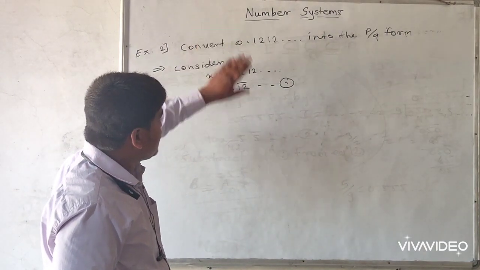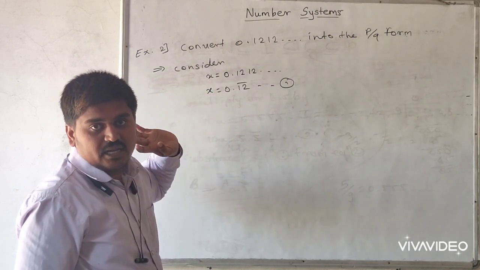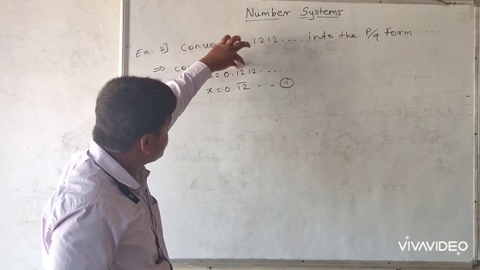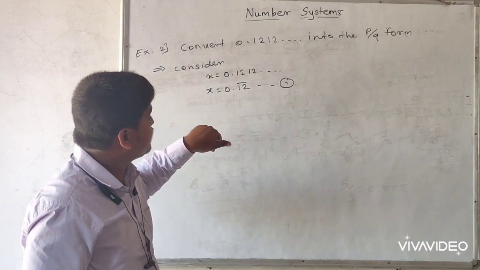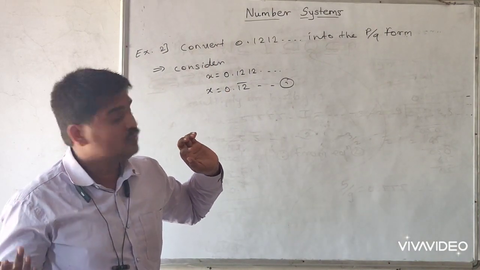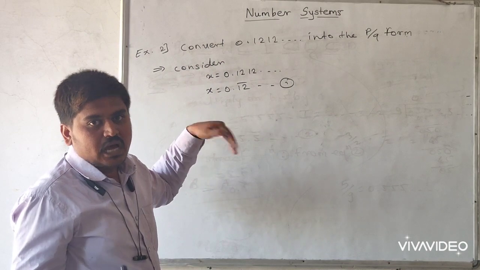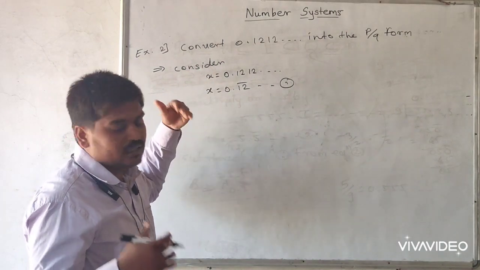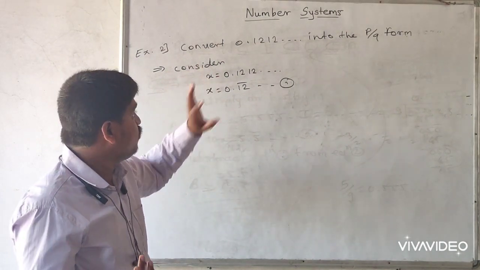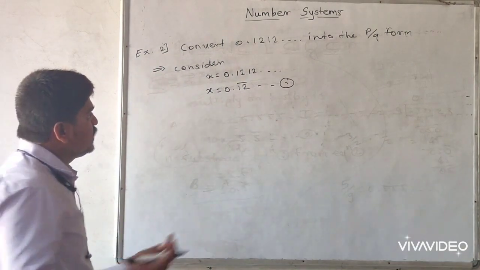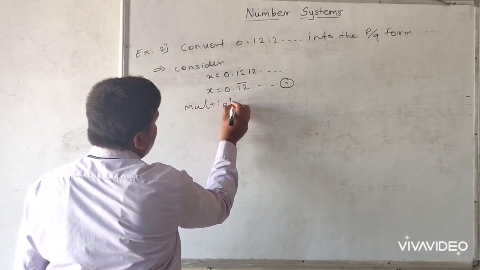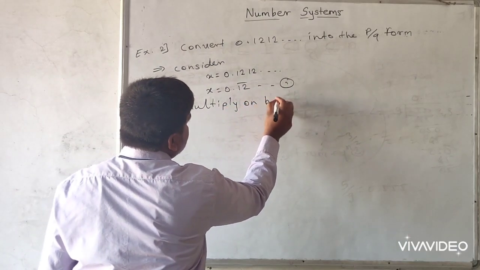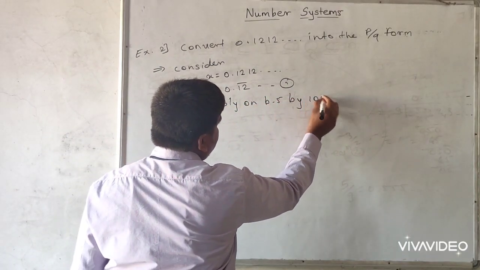If 1 digit is repeated, then we multiply on both sides by 10. If 2 digits are repeated, we multiply on both sides by 100. If 3 digits are repeated, we multiply on both sides by 1000. Similarly we multiply by 10,000 if 4 digits are repeated. So here we write multiply on both sides by 100.